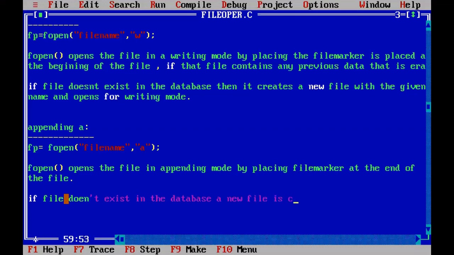And what is the name of that new file? The file name exactly that you gave in the fopen function. With that name only, a new file is created. If the file does not exist, a new file is created with the given name in the fopen function.